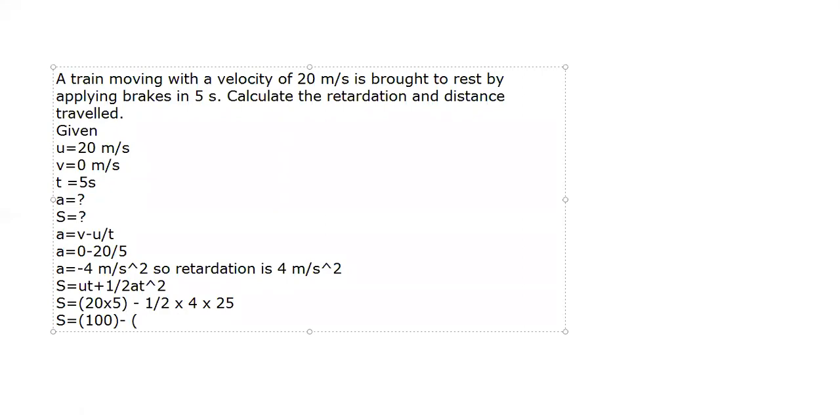25 into 4 is 100, and into half, it is 50. So S is equal to 100 minus 50. The answer is coming 50 meters. Clear class? So how much is the distance traveled? It travels 50 meters during this process.